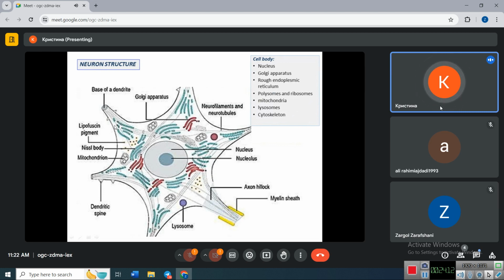As you can see here, the protein synthesizing apparatus with rough endoplasmic reticulum is present in the perikaryon, in the cytoplasm of the cell body, and also in dendrites, but not in the axon. The initial segment of the axon is called the axon hillock. This is the area where the response of a neuron is generated.